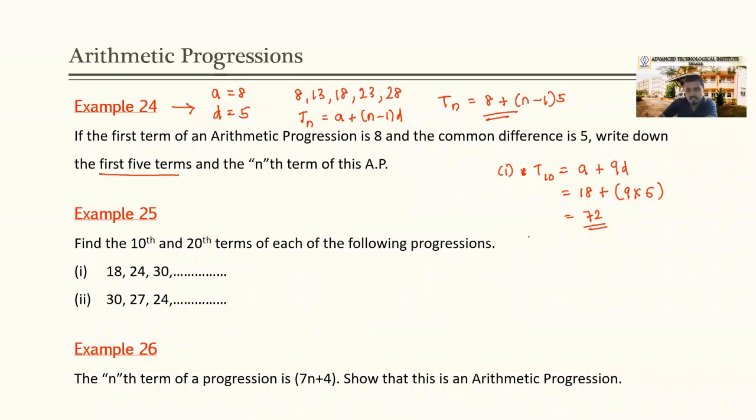Yes. And the 20th term should be what? T20, the 20th term, equals a plus n minus 1 into d. 20 minus 1, that is 19, 19d. So it should be 18 plus 19 into 6, which equals what? 132.